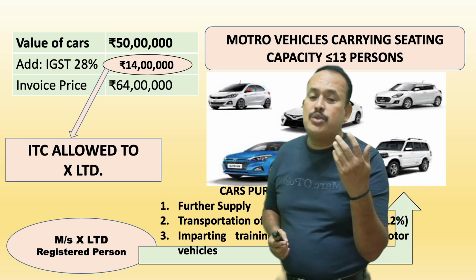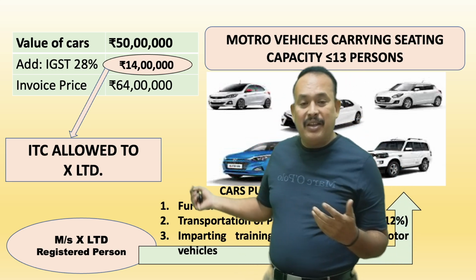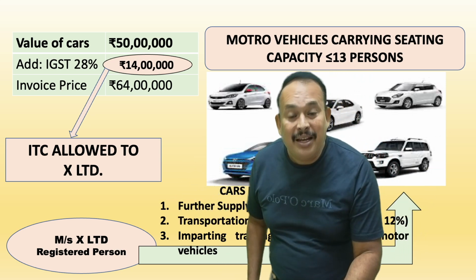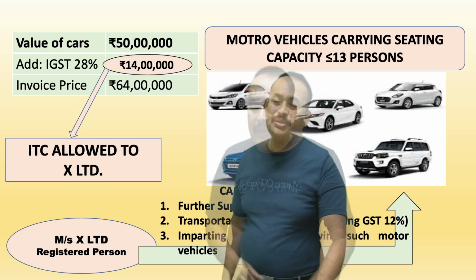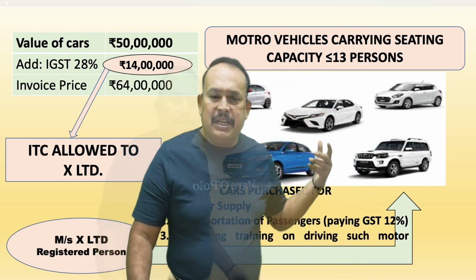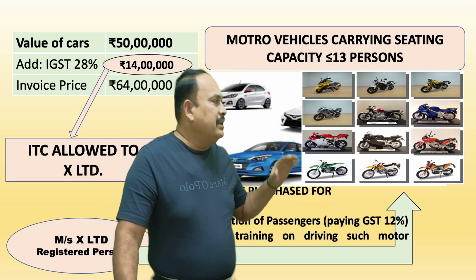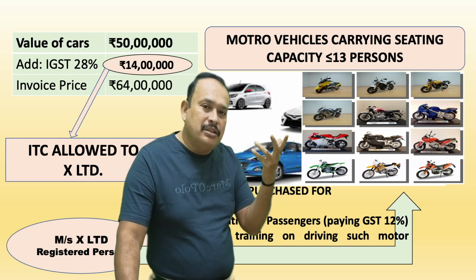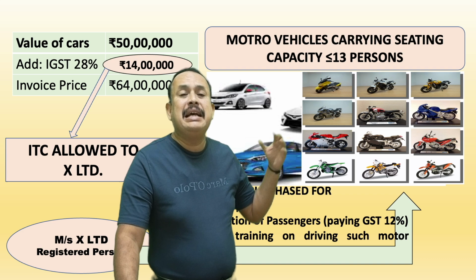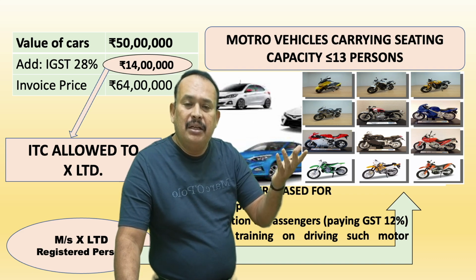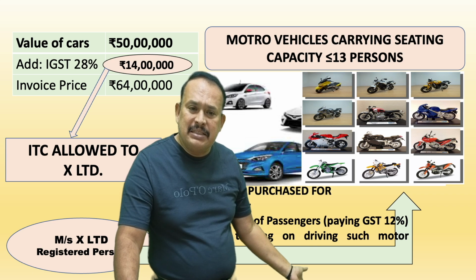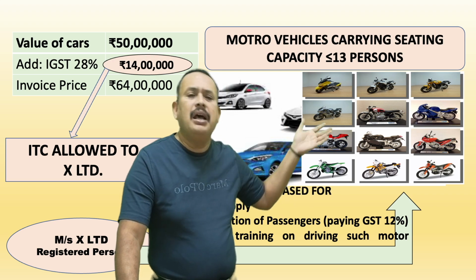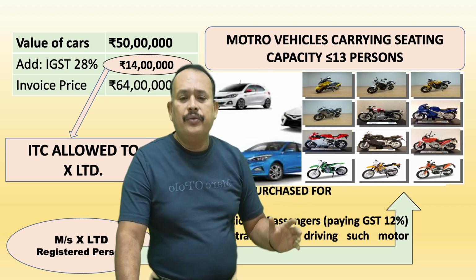My name is Maruti Suzuki Driving Skills Private Limited. I purchase these vehicles to provide driving skills to my customers. Therefore, I am eligible to avail ITC on such purchase of vehicles. Any doubt in the given case, my dear sir? Any doubt? Further, even if two-wheelers whose CC is more than 25 are purchased for further supply, or transport of passengers, or imparting training on driving such motor vehicles, ITC is allowed. ITC allowed.